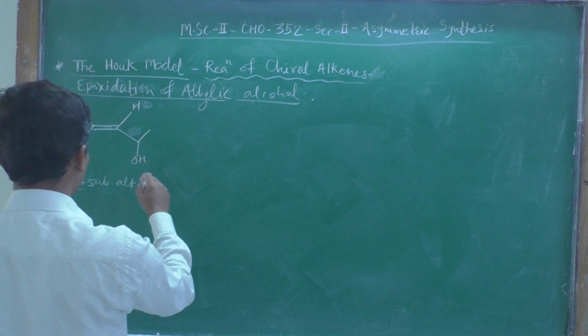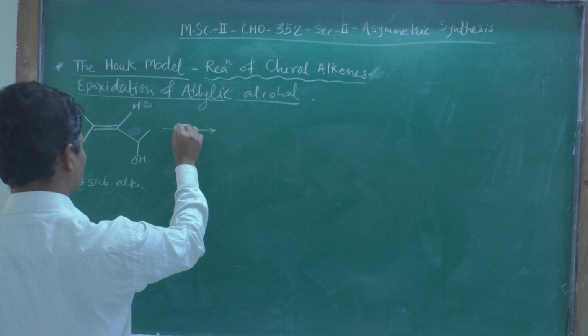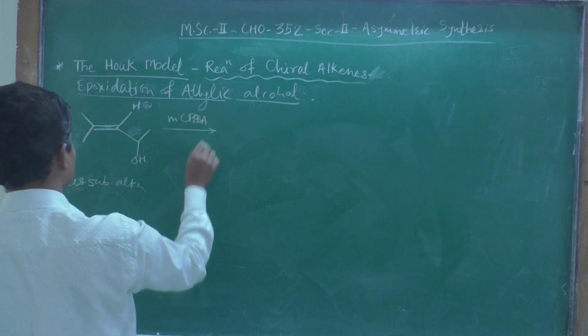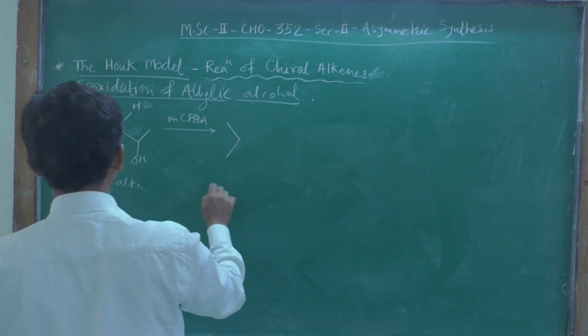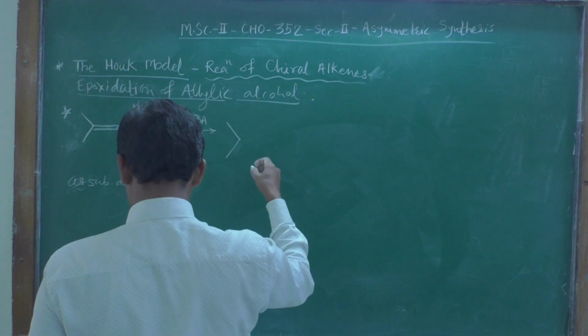So this is an allylic alcohol, and when we do MCPBA epoxidation reaction with this allylic alcohol, the epoxides formed are in this proportion.